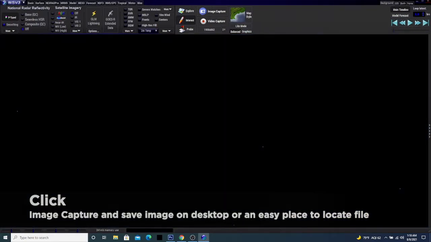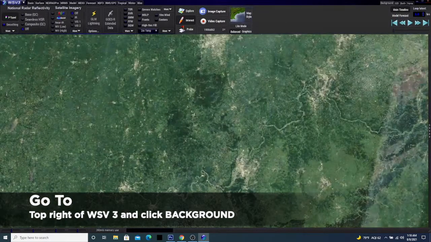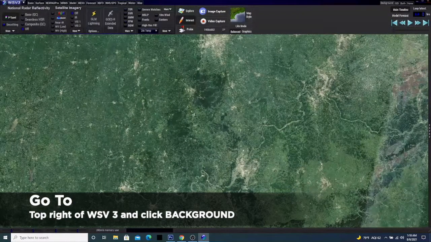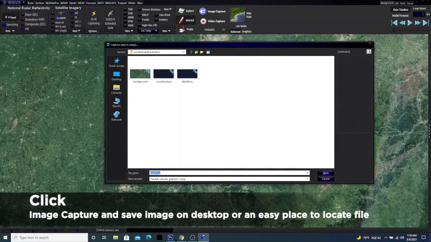So now we want to turn on the background. And one tip that I do have is, as you do this, make sure you don't move the map around on WSV3, because otherwise when you go to make the map in either Photoshop or whichever program you're using, the lines within the different layers will not be able to align correctly, as there will be a size difference. As for the background, we want to save that as an image.